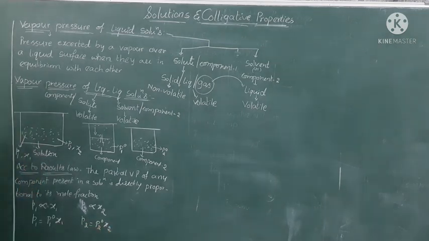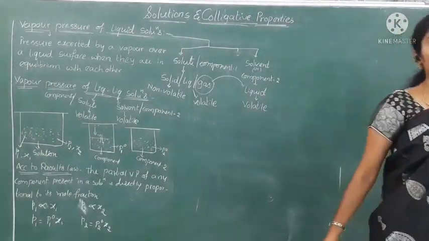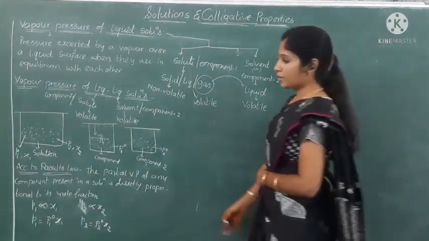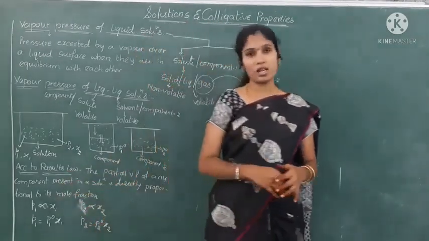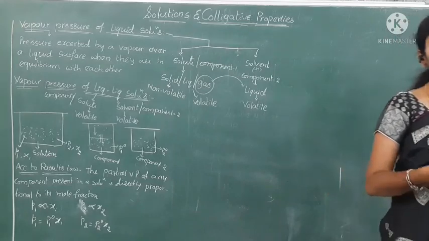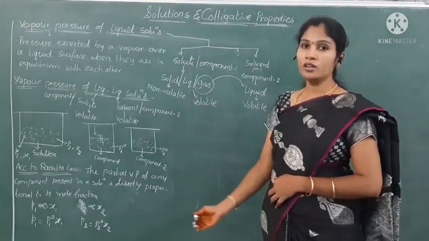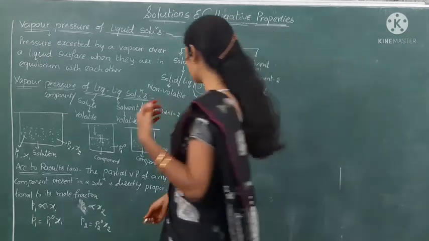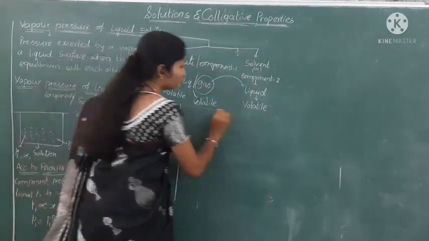Where P1 naught and P2 naught are the vapor pressures of pure components 1 and 2. They can be considered as constants. Whenever we are removing the proportionality, you should keep a constant. Here we are considering that constant as P1 naught and P2 naught. Next, according to Dalton's law of partial pressure.